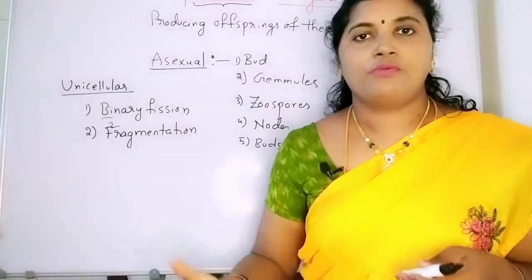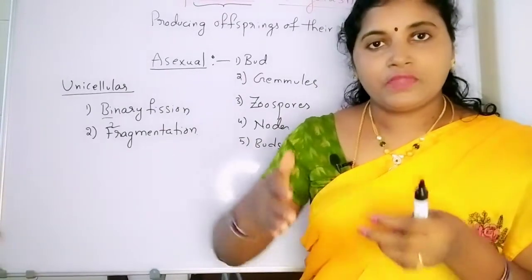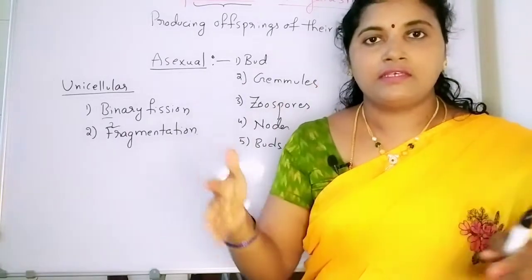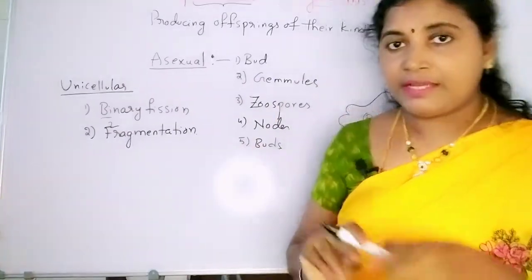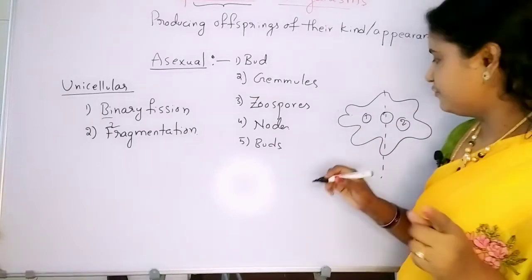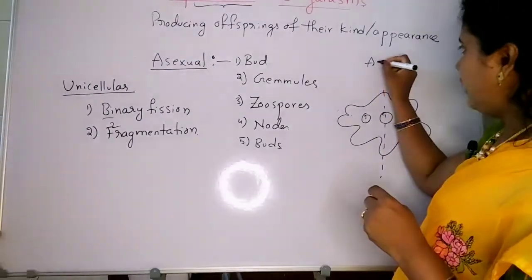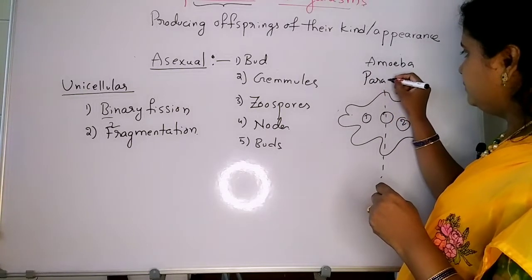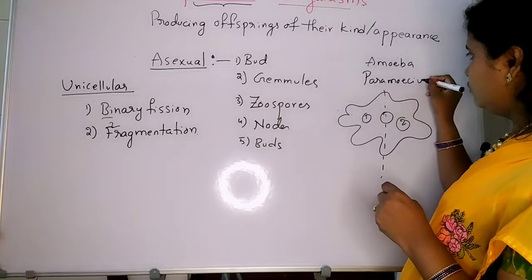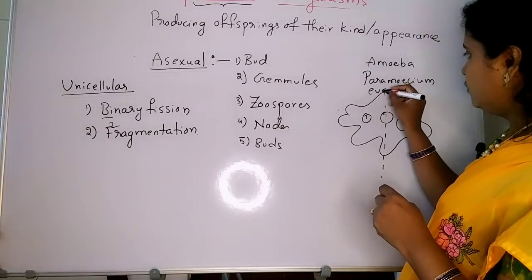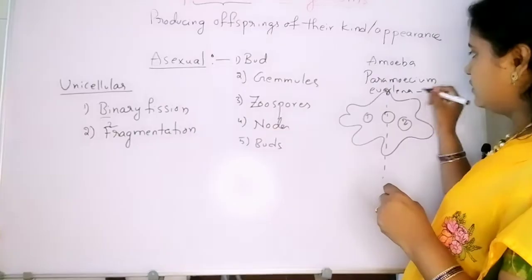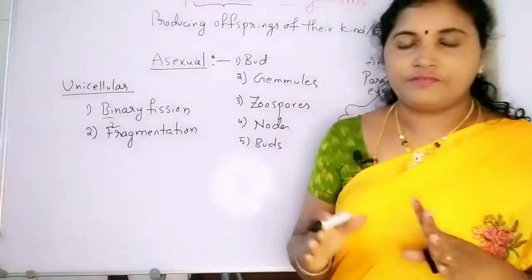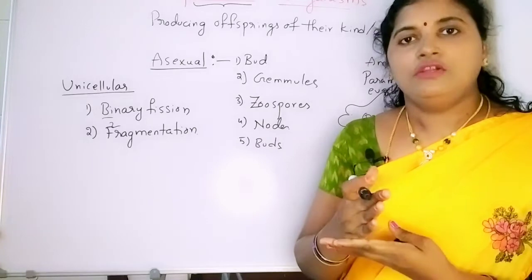Cytoplasm sharing takes place, and after that the cell membrane divides the parent cell into 2. This binary fission we can see in amoeba, Paramecium, Euglena, etc. Many organisms follow this kind of asexual reproduction.